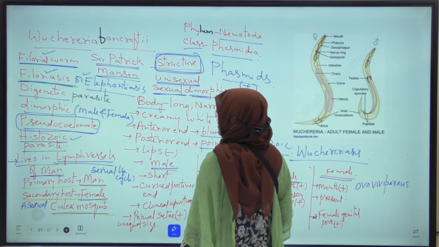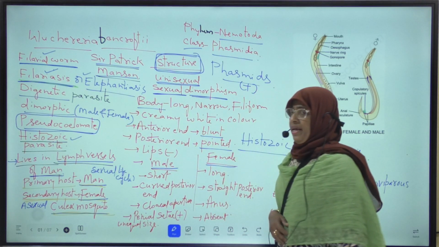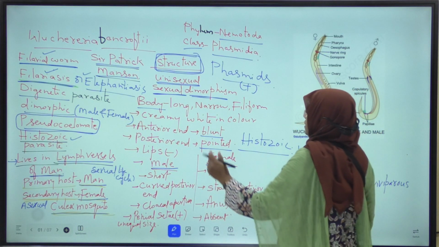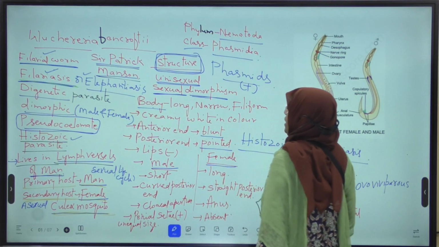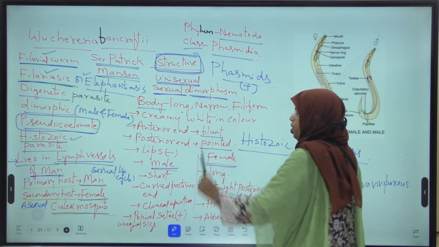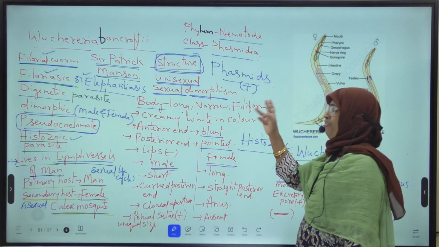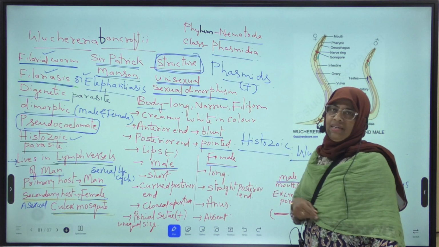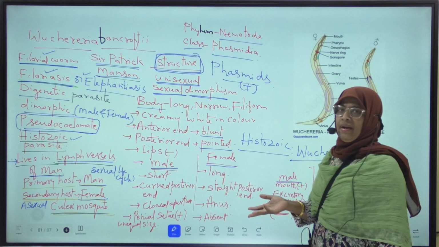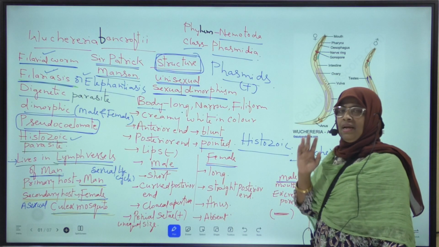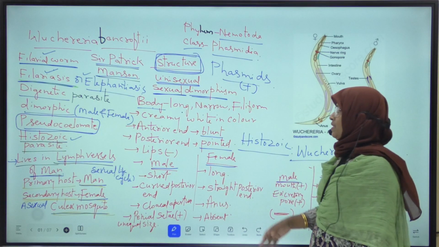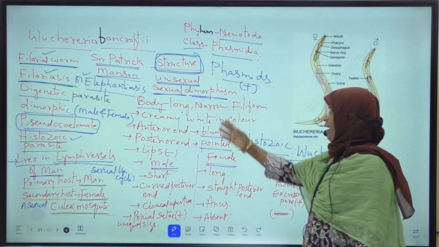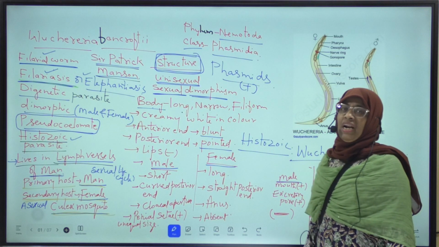Next, we will discuss the structure of Wuchereria bancrofti. The body of Wuchereria bancrofti is long and narrow, and filiform, meaning thread-like. Male and female occur in coiled conditions in the lymph vessels of man.